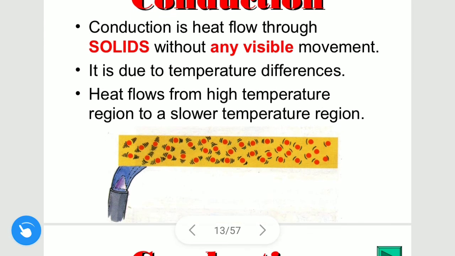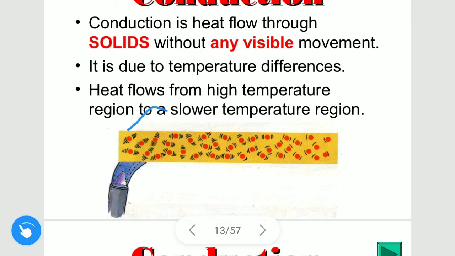You can see the diagram. This is a burner and this is a copper wire. The molecules nearer to the burner are more excited, vibrating at a higher speed compared to the molecules at the other end.